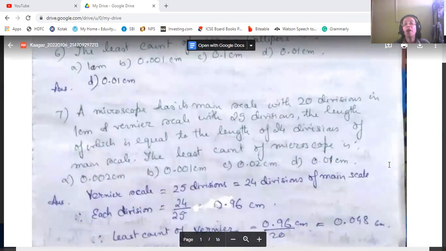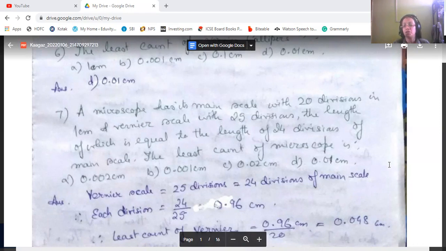A microscope has its main scale with 20 divisions in 1 centimeter and a vernier scale with 25 divisions, the length of which is equal to the length of 24 divisions of the main scale. The least count of the microscope is 0.002 centimeter, 0.001 centimeter, 0.02 centimeter, or 0.01 centimeter. So the vernier scale of 25 divisions is equal to 24 divisions of the main scale.